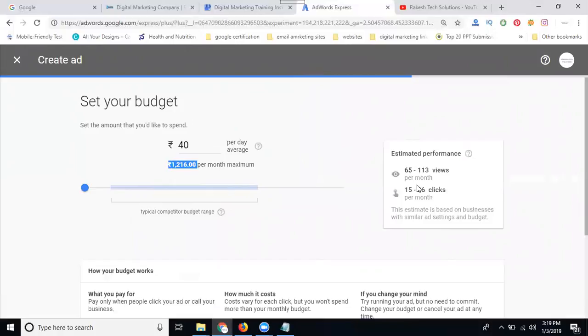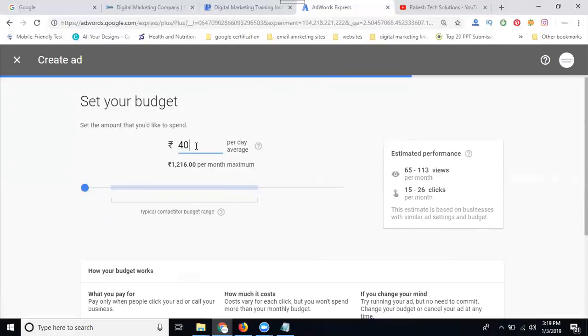See how many impressions and how many clicks you want. 65 to 113 views, meaning impressions, and 50 to 26 clicks will happen through your payment of 1216 rupees. When you increase your budget, clicks will increase. So we're looking at 10,000 views: 15,422 to 25,704. This is a fixed budget for getting exact results.